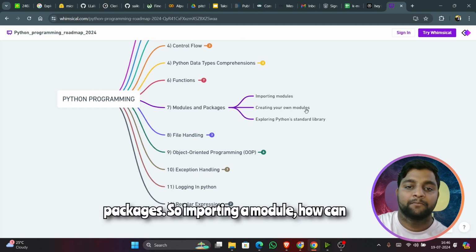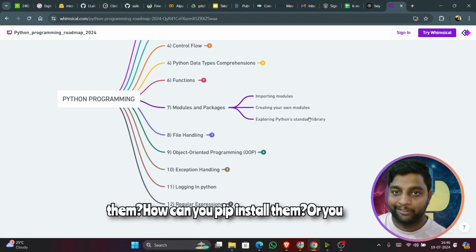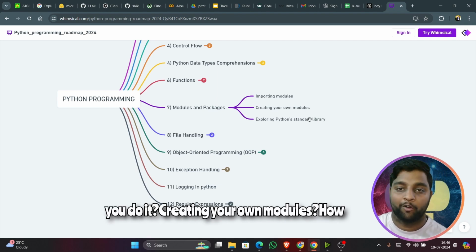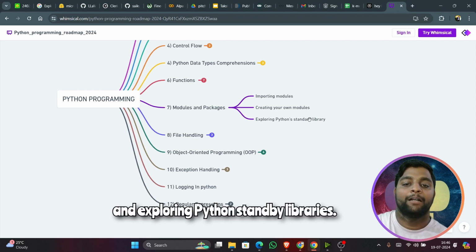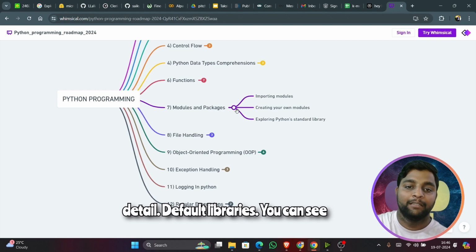Modules and packages. So importing a module, how can you import? There are different modules are there. How can you install them? How can you pip install them? Or you can even install it with Conda. How can you do it? Creating your own modules. How can you create your own custom modules? And exploring Python standard libraries. So we are going to discuss about this in detail.